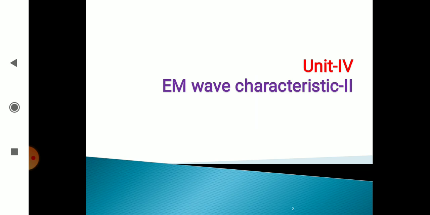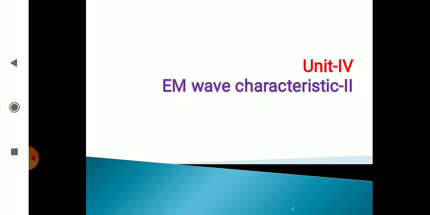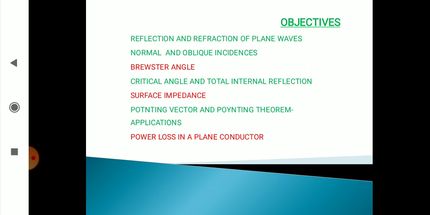Now we are in the second part, where we are going to discuss reflection and refraction of plane waves, normal and oblique incidences, Brewster angle, critical angle, total internal reflection, surface impedance, Poynting vector and Poynting theorem and applications, power loss in a plane conductor. These are all the topics of EM wave characteristics. But in this series of lectures, today I am giving you reflection and refraction of plane